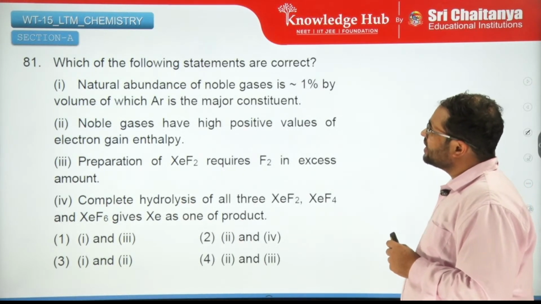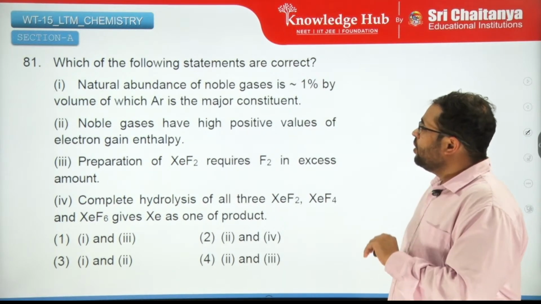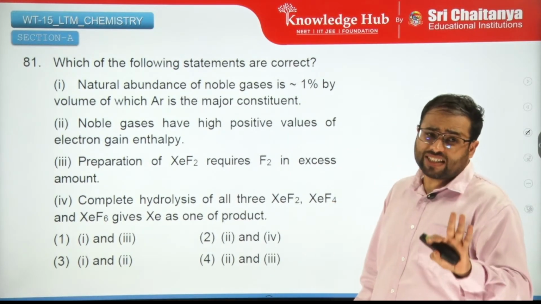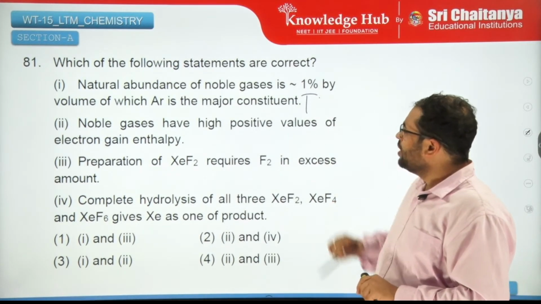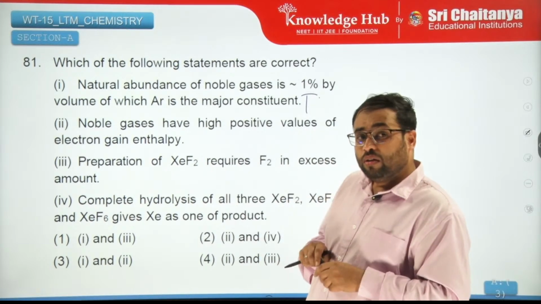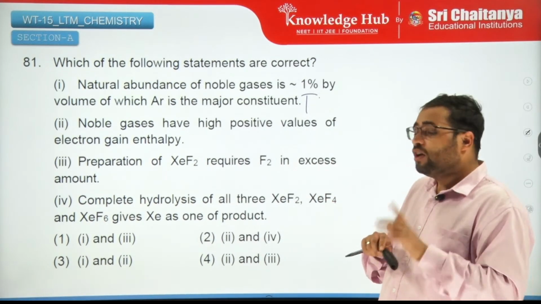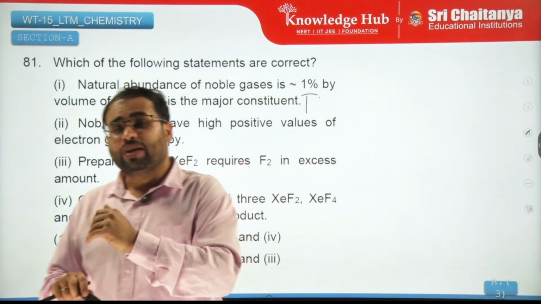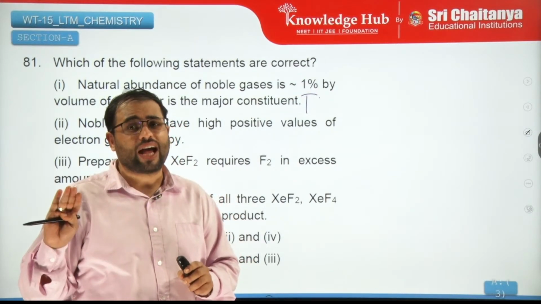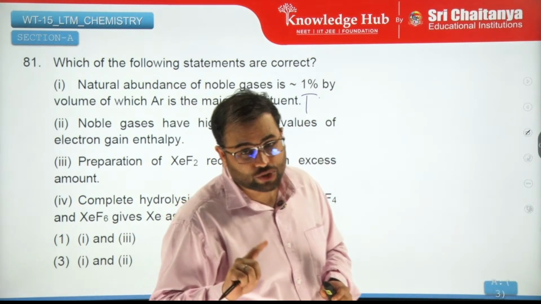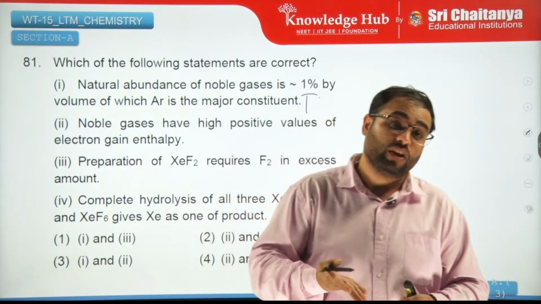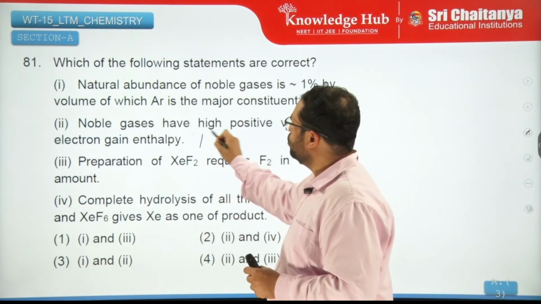Which of the following statements are correct? Totally memory based. Natural abundance of, see, argon is the most abundant noble gas. Just remember that. This is true. Noble gases have high positive values of electron gain enthalpy. Yes, normally electron gain enthalpies have to be negative, means energy is released when you add electron to an atom. But in this case, because they do not want to add an electron, because it has already a fully filled configuration, so energy you need to give to add electrons. So it has to be positive, so true.